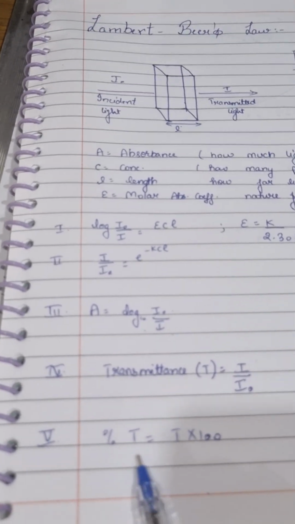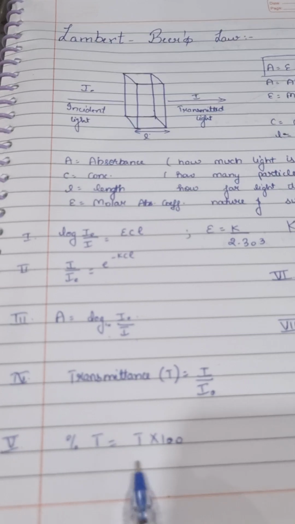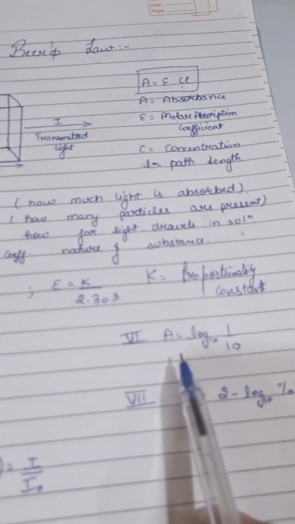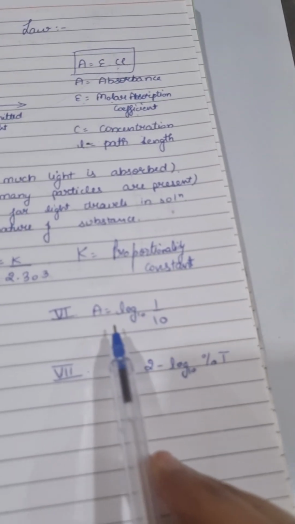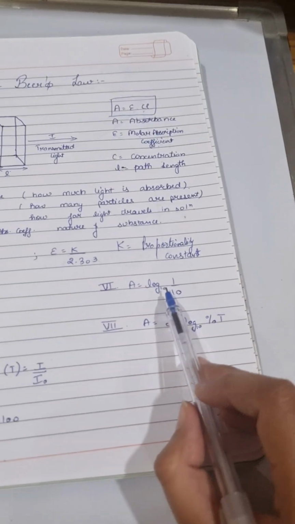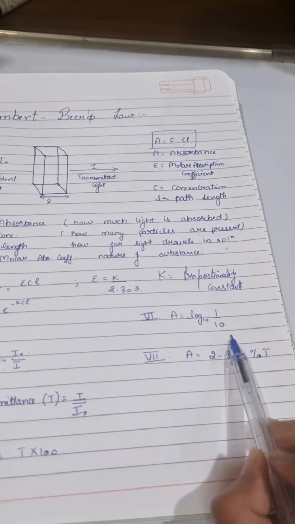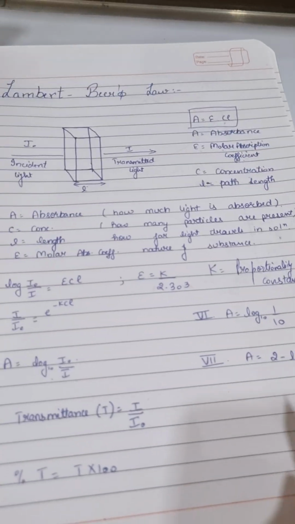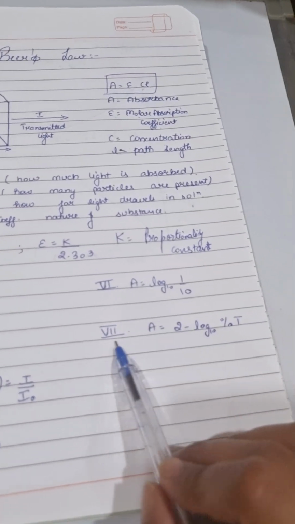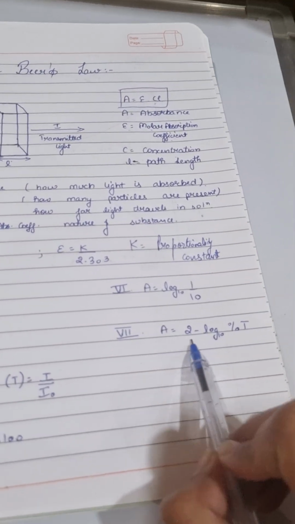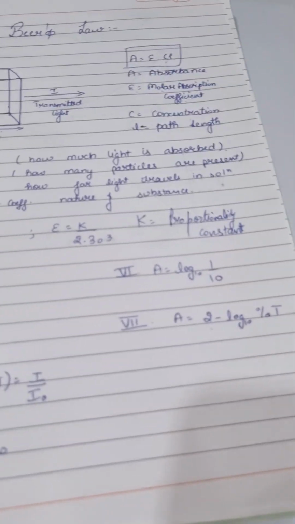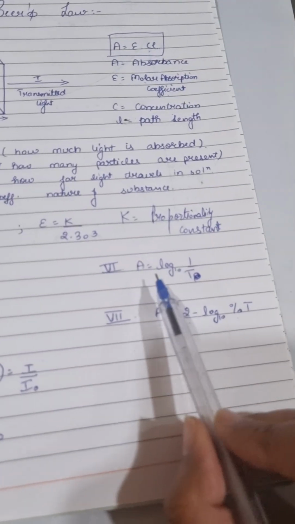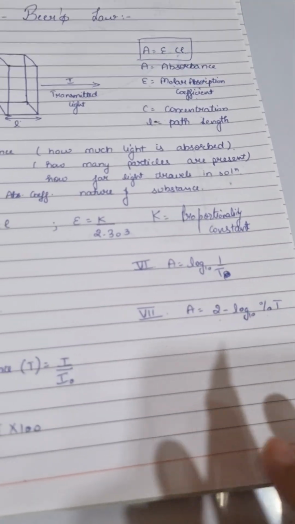So percentage transmittance is the basic formula T into 100. Another formula is absorbance equals log 1 upon T. And the last formula is absorbance equals 2 minus log percentage transmittance.